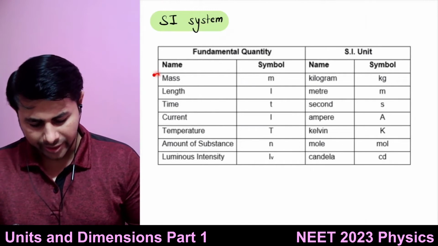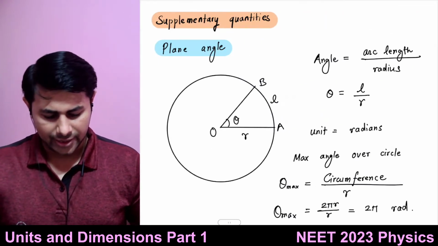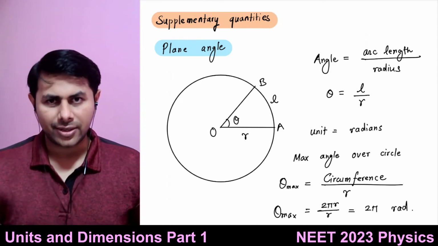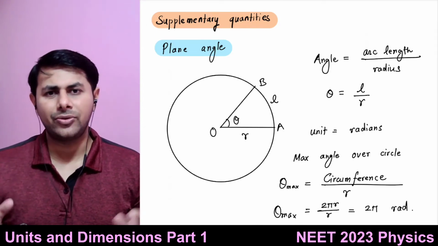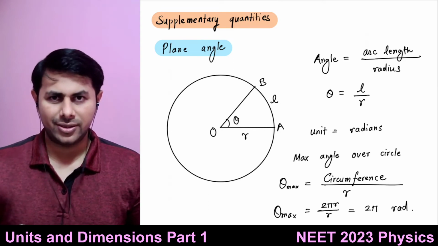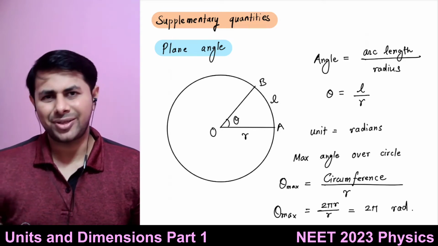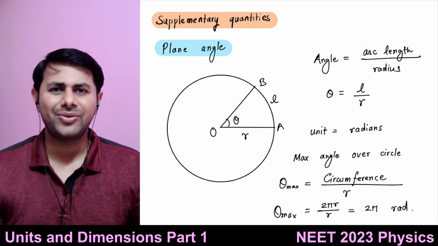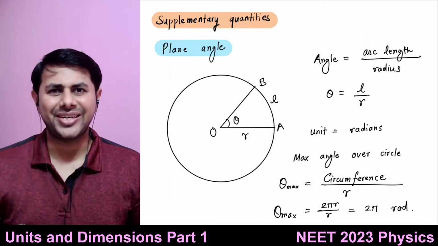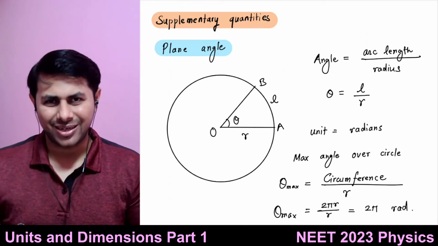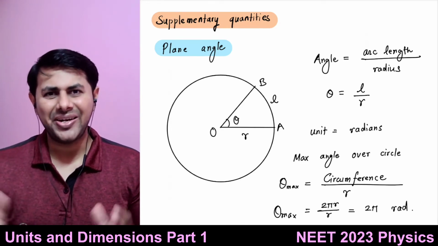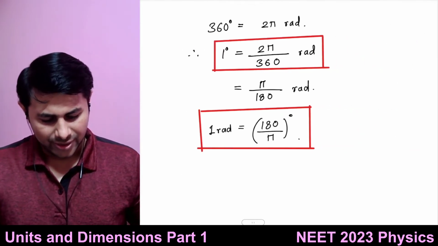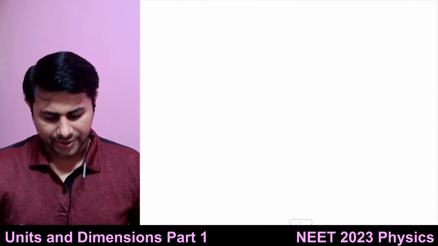We have 7 fundamental quantities and 2 supplementary quantities. If we know the units of these quantities, then we can find out the units of all other physical quantities. There are thousands of other physical quantities and we can find out units of all of them, provided that we know the formula which connects those physical quantities and these fundamental quantities, and we know the units of the fundamental quantities. So let's see some examples.